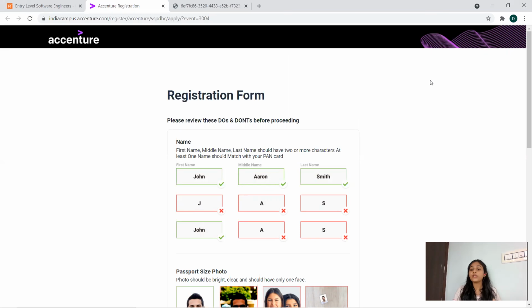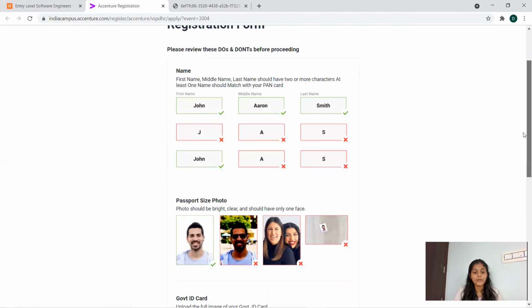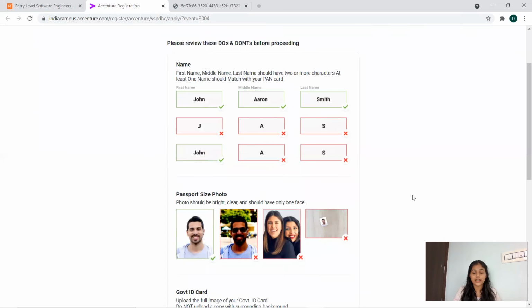Now, moving into Accenture, this is the registration form. You'll be having a do's and don'ts review regarding that. You can see that your name must be given in full name, no short forms permitted. Coming to the photo, you should give everything in detail, like your features must be very clear, like your eyes, nose and lips, mouth section. This must be very clear when you go for uploading any photos, because some people have a shortage of passport size photos. You can just click it from a mobile phone itself if it has the right clarity to identify all these features.